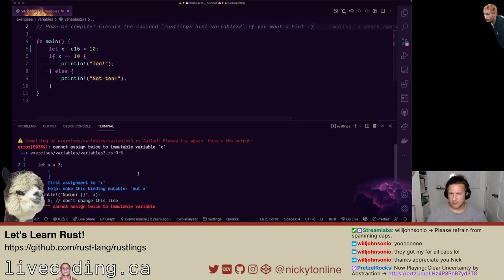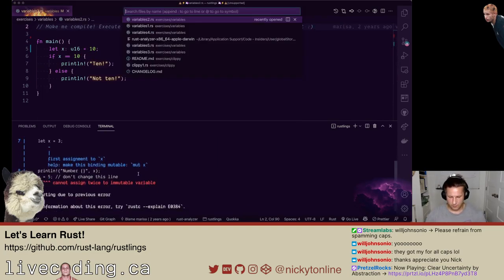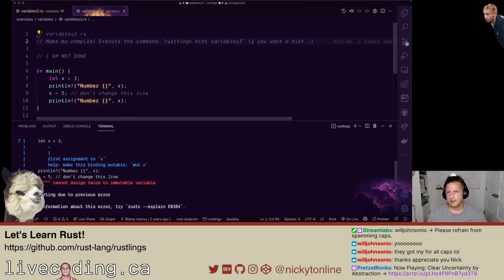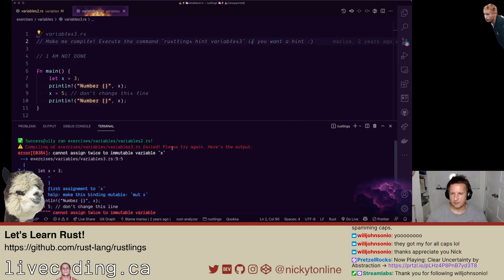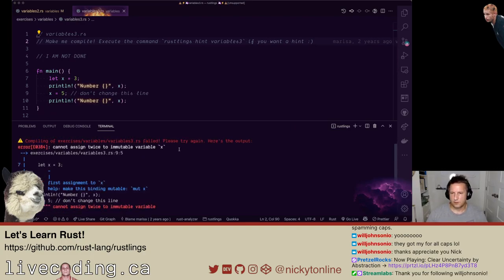All right, we're gonna move to the next file. This is in variables 3. I've only just started doing this, but I like the way the Rustlings is set up. It's in watch mode and you just fix stuff. It's a really great way to do this. Okay, let's see what it's saying here. Cannot assign twice to immutable variable x.